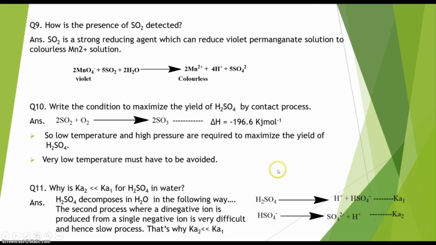And for this reason, whenever we calculate these values, Ka1 and Ka2 for H2SO4, we find that the value of Ka1 is much greater than Ka2. Okay, so these are the most important questions of group 16 elements. Hope you have understood all the topics. Thank you for watching this video.